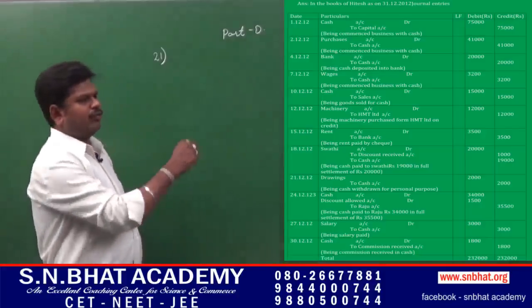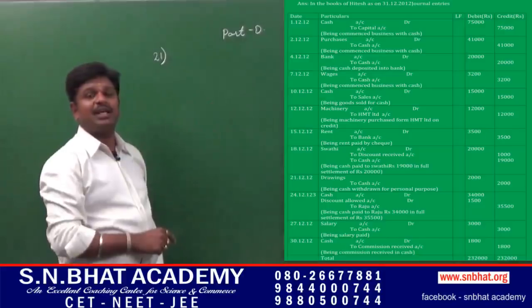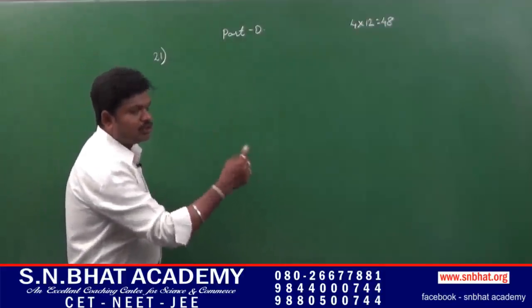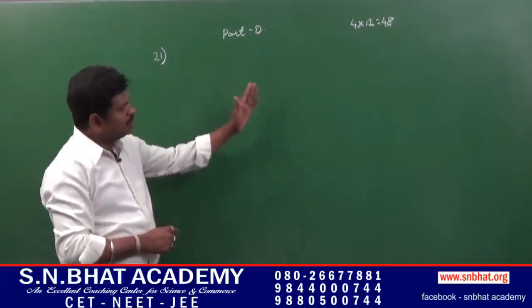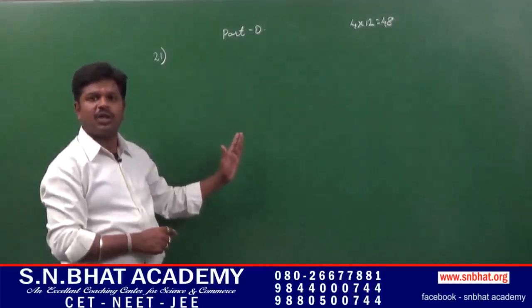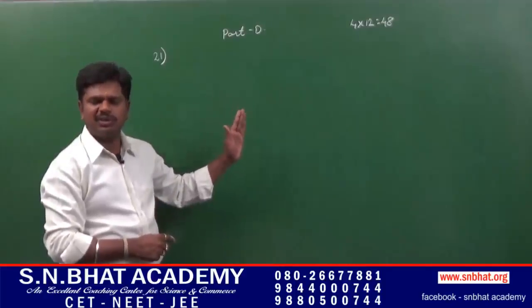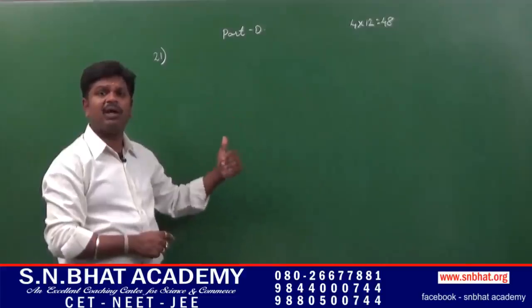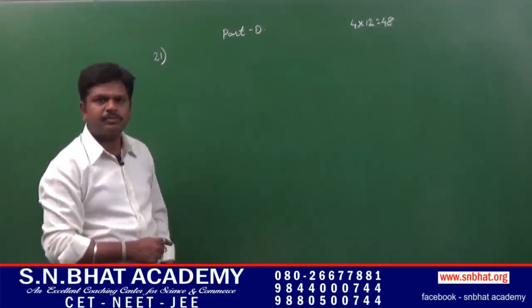The total of each and every transaction comes to rupees 2,32,000 on both sides of the journal entry. So this is about the journal entry. It is the first and primary step in the accounting process. In the accounting cycle also, first comes the business transaction, next we have to prepare the journal entry. It is the most important concept.